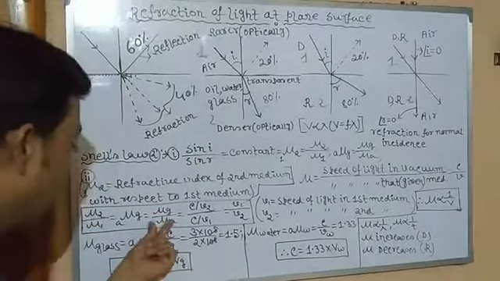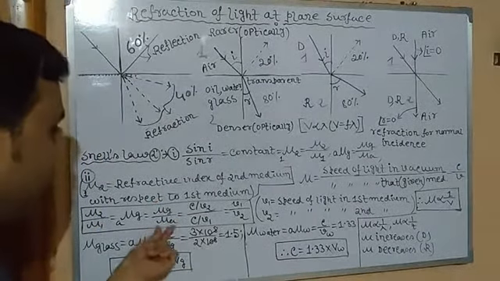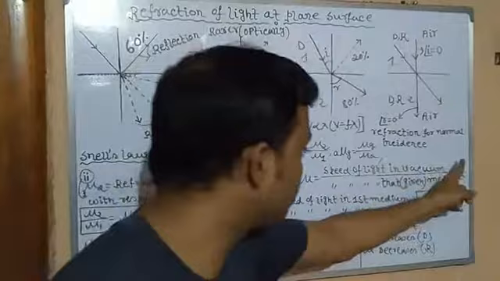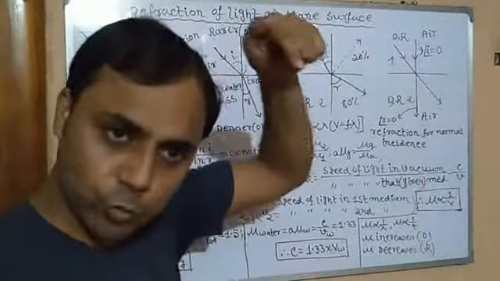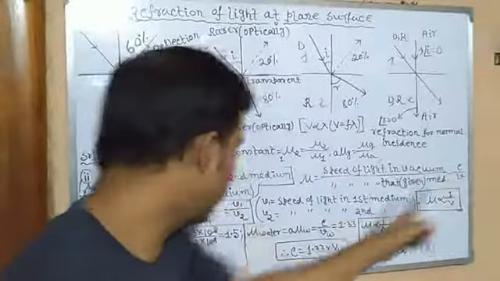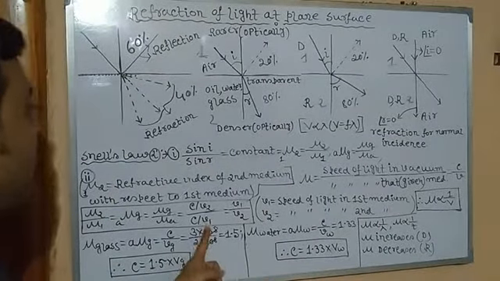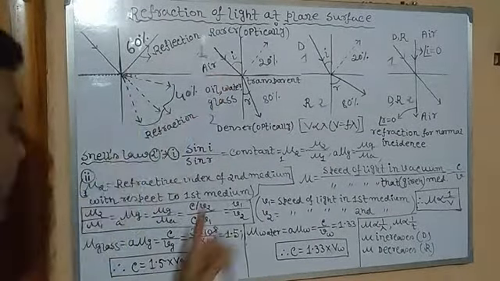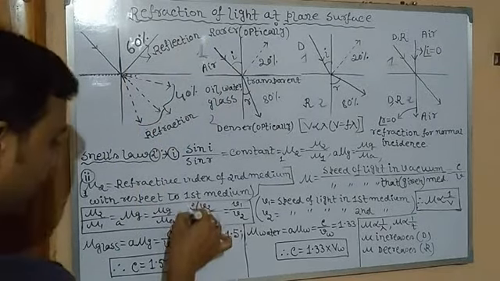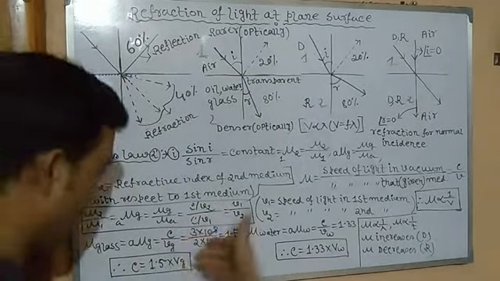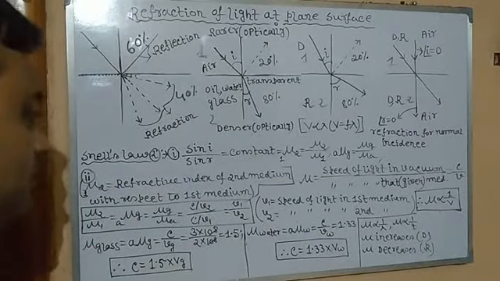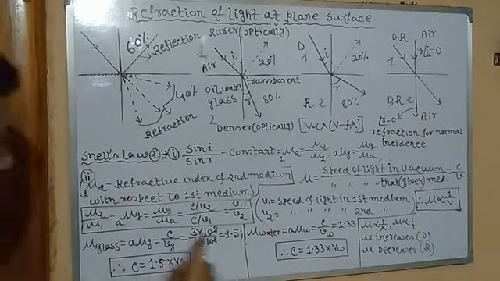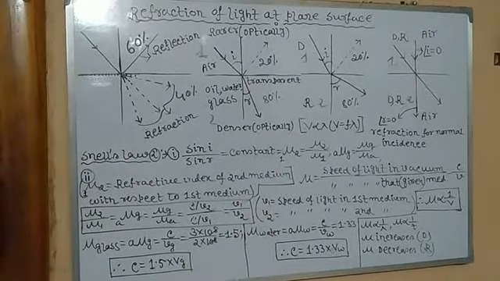Very clear. Now divided by refractive index of air. Again speed of light in vacuum, C, then speed of light in the medium we are talking about. We are talking about air, so V1. Why V1? Air is the first medium, V1. Now C and C will cancel, obviously. So now V1 by V2. So we have got a new expression of mu, that is mu 2 by mu 1 equals V1 by V2.